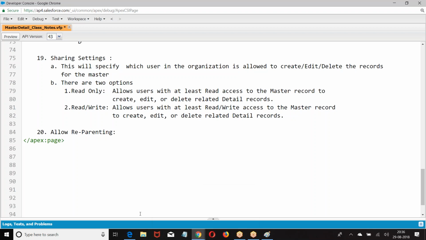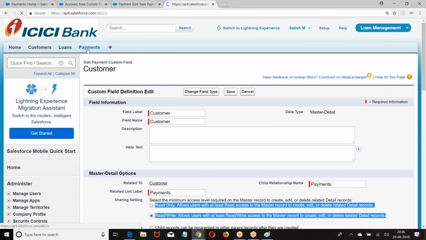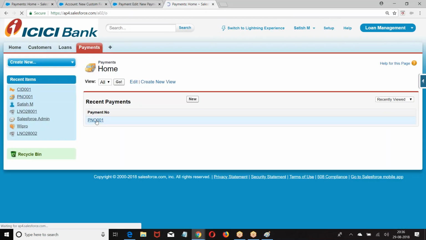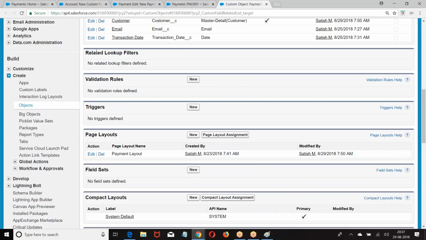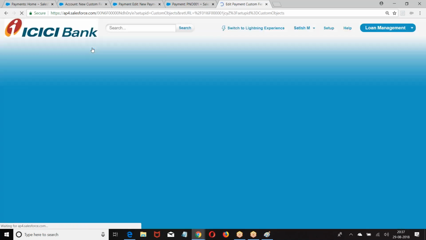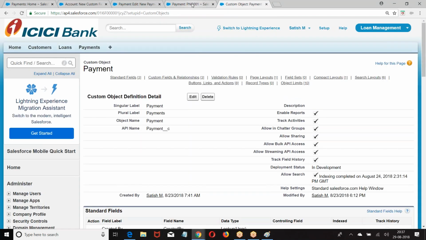Go back. So look at this. Payment. It is locked. I was not allowed to change. But if you want to change, there is an option. Allow reparenting. If I enable this, you will be allowed to change.